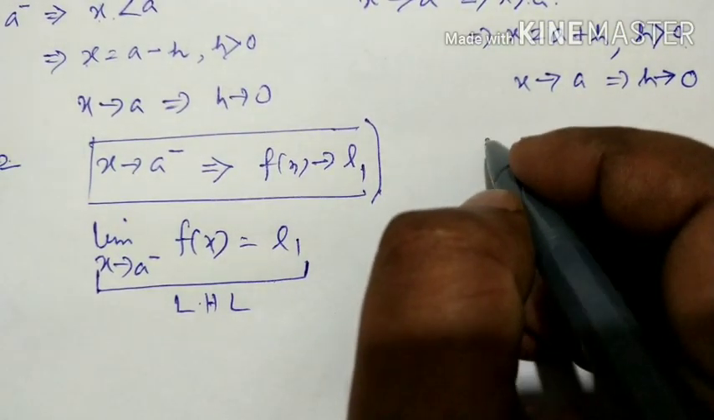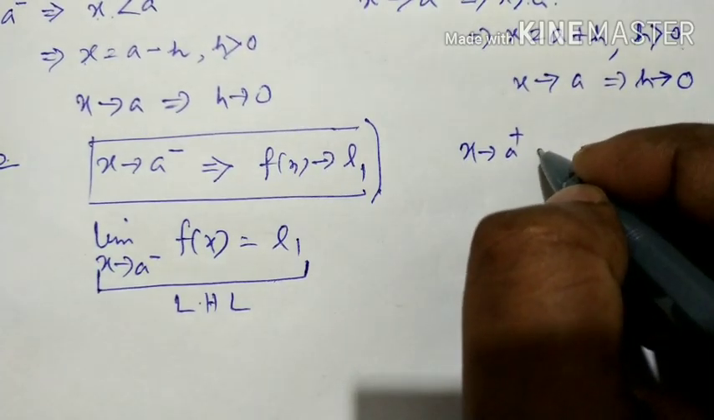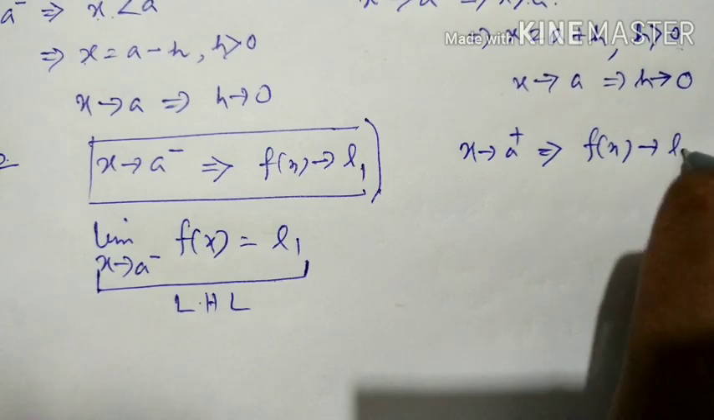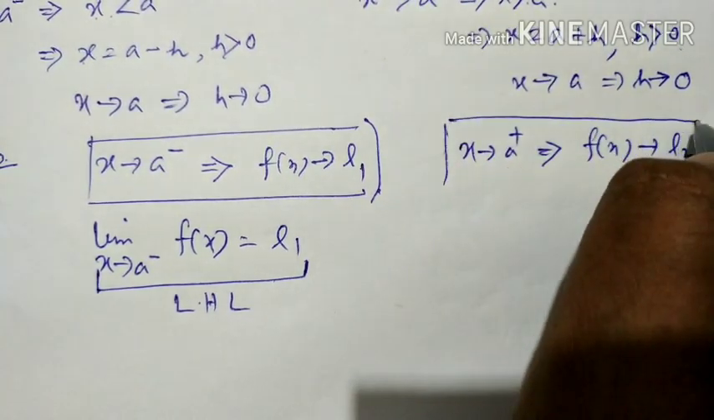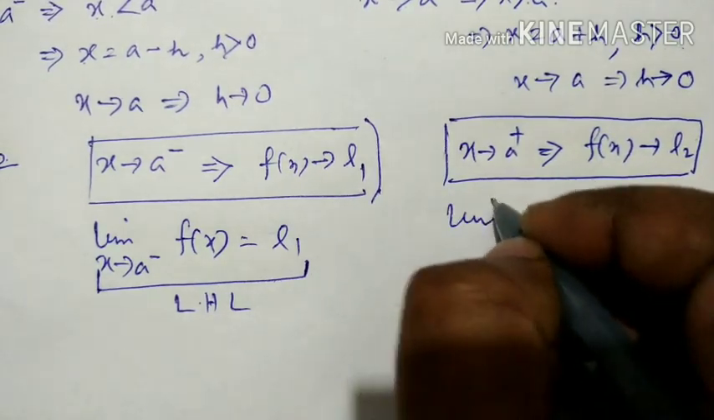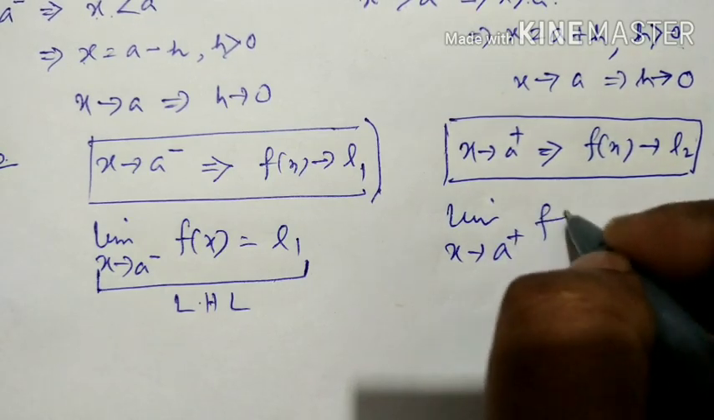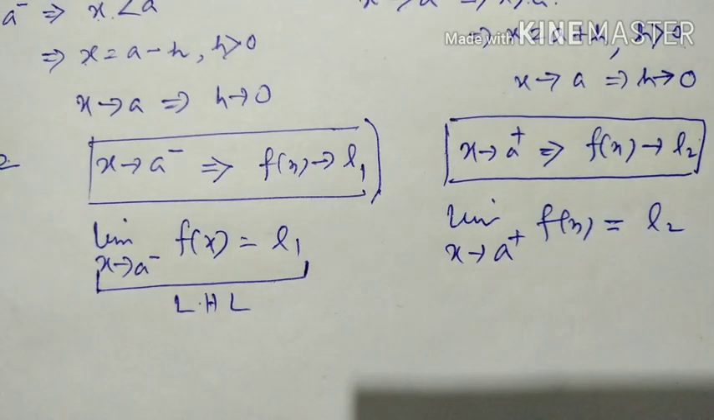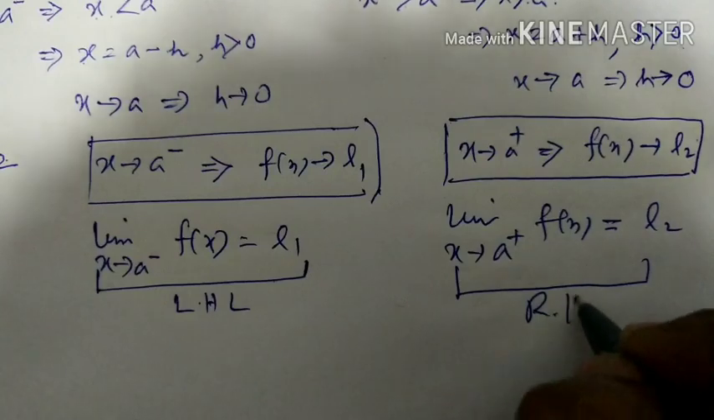Similarly, when x approaches a plus, if f(x) approaches some L2, then this concept is symbolized as limit x tends to a plus f(x) equals L2. And this is called the right hand limit.